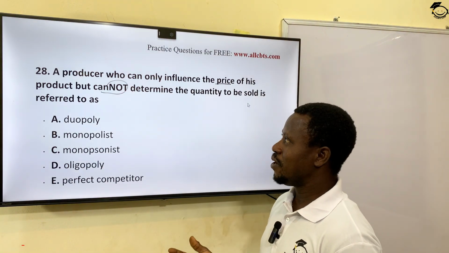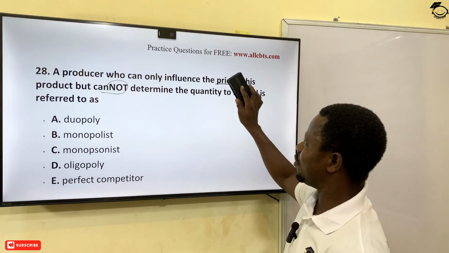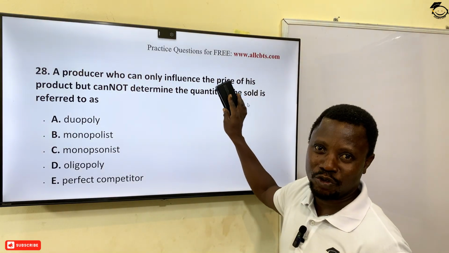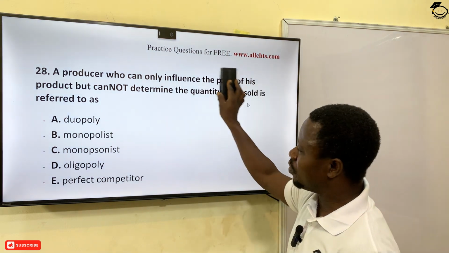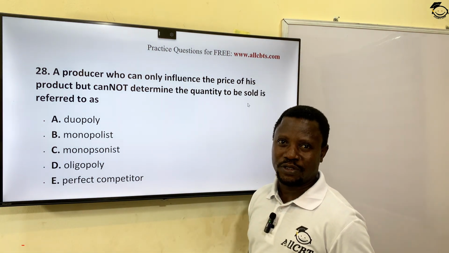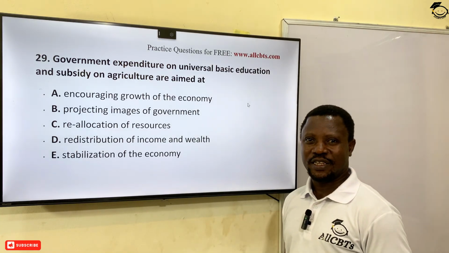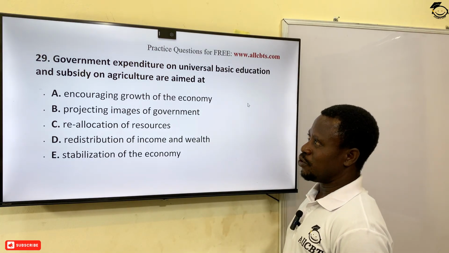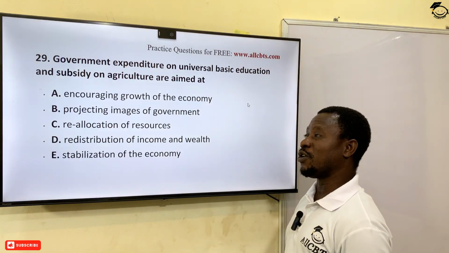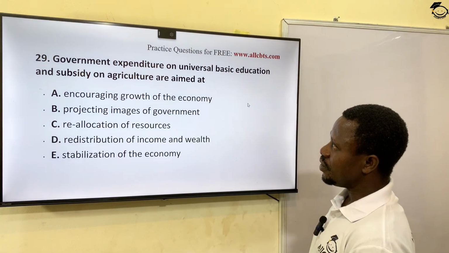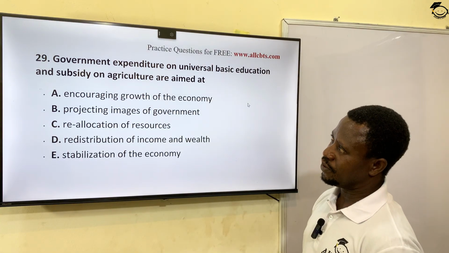You understand? But even as you are increasing your price, you know that what people will buy is not in your hand. People will determine what they are going to buy. If the price is too much more than their budget, they go away from your product. All right? If it has elastic demand. So you also have to consider the elasticity of the demand of your product before you increase the price. Anyway, let's see this next question.